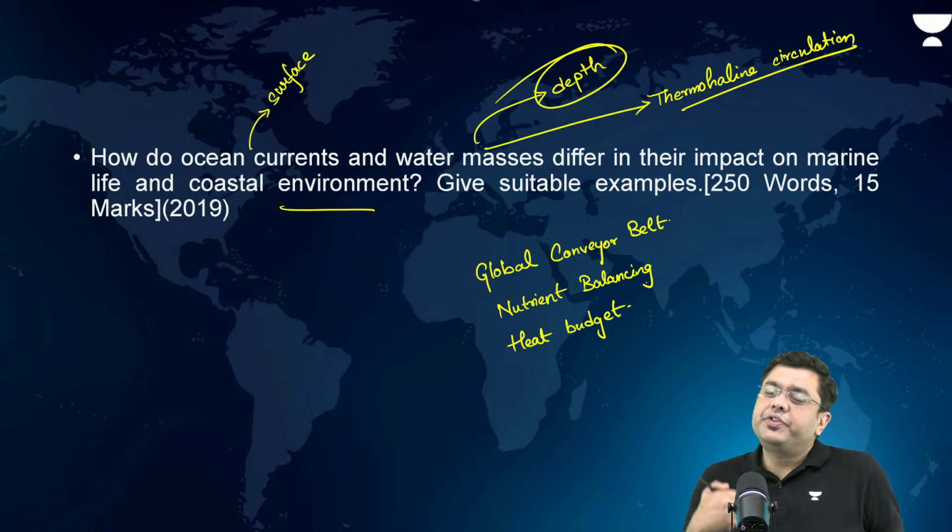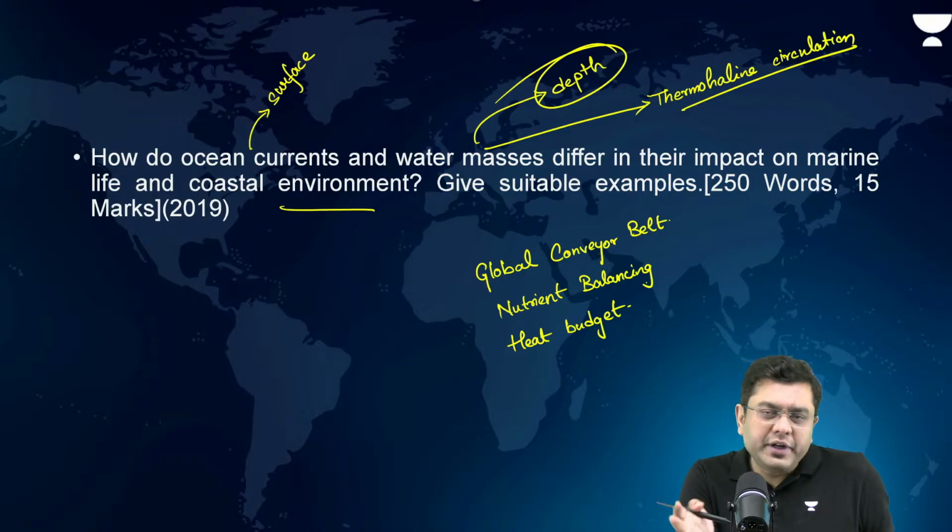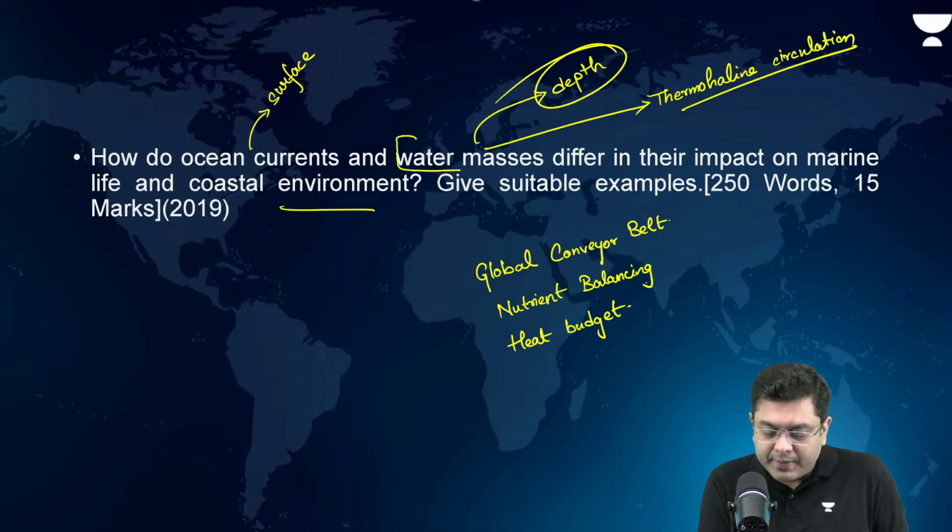This allows for seasonal migration of species from one region to another and thereby fulfills biodiversity requirements. That is what you have to talk about in the case of water masses.